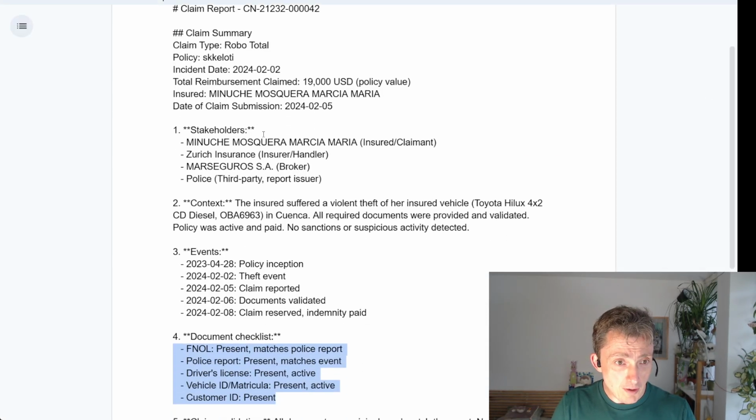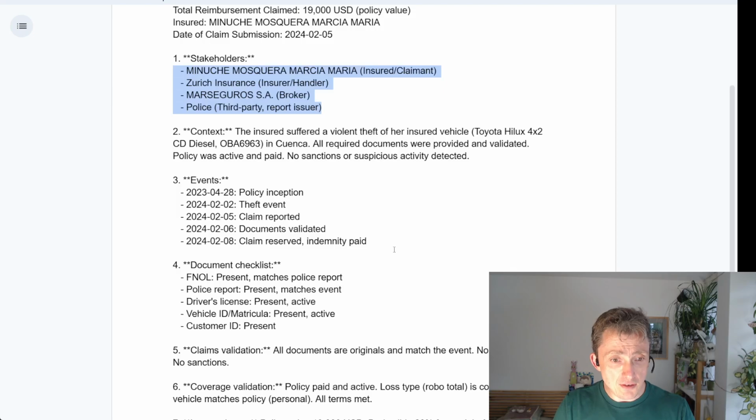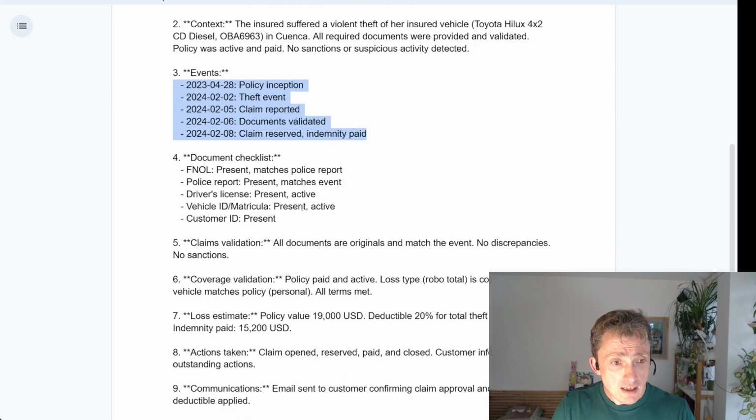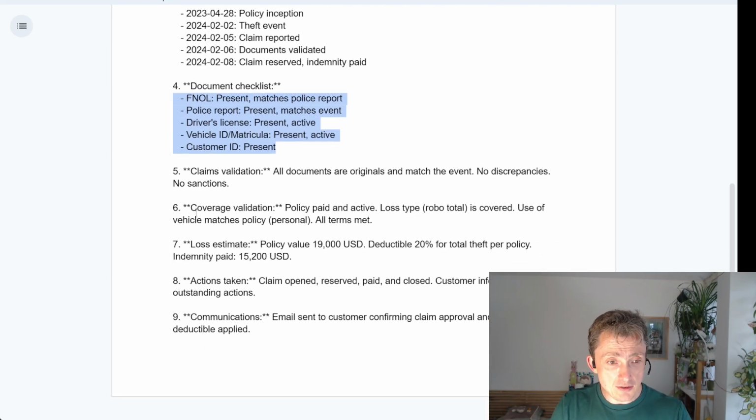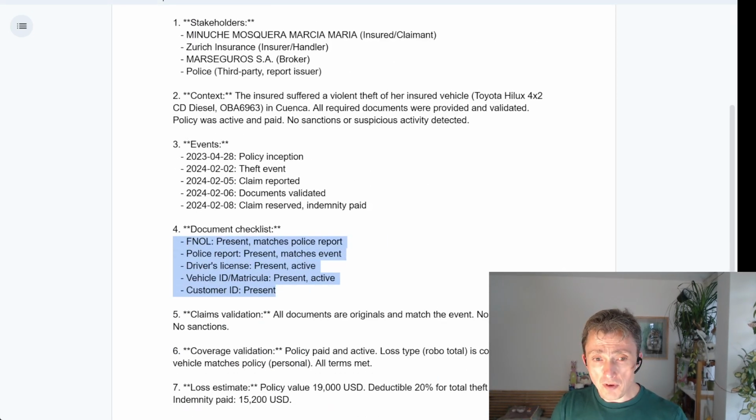The report would have a claim summary, a digest of the stakeholders, the context, the events reported chronologically, a document checklist, claims validation that were applied, coverage validation, loss estimates, the actions taken by the agent, and the communications that were sent. So at the end of execution of the agent, it produces this report, and based on this report, your handler can decide whether or not to engage into conversation mode.